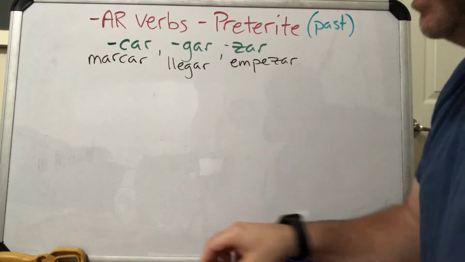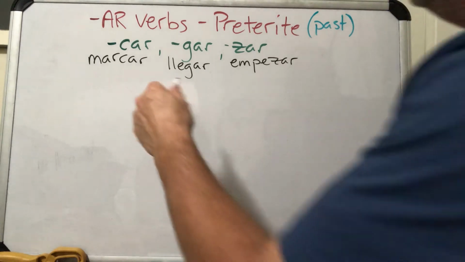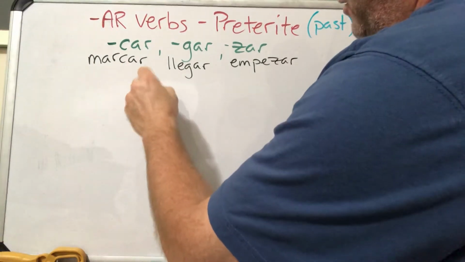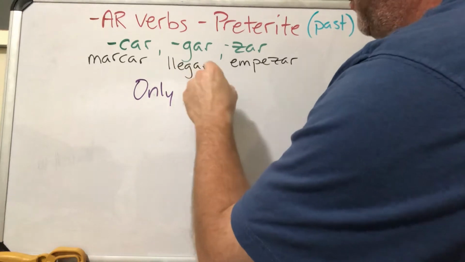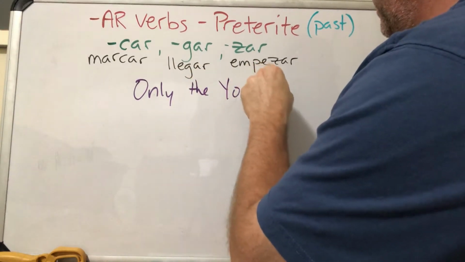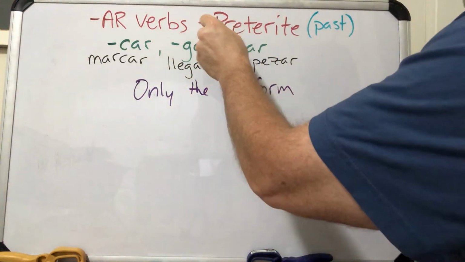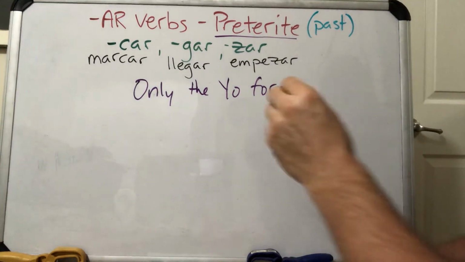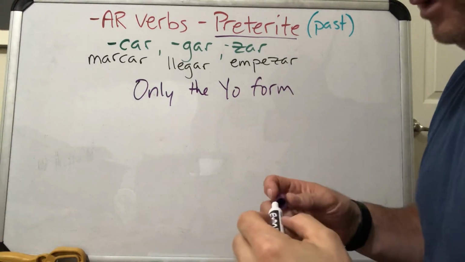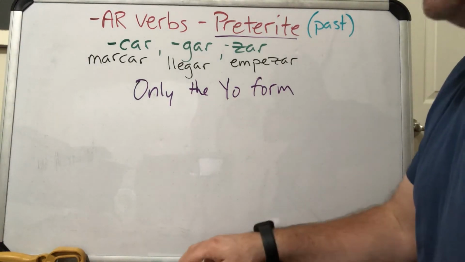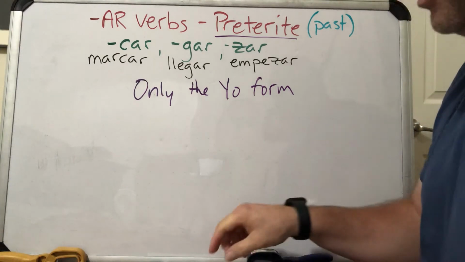Now, this only happens with the yo form. So make sure you make a note of that. Only the yo form. And again, we're still in the preterite, okay? So the rest of the forms are fine. They don't require a spelling change at all because there's no pronunciation issues, all right?